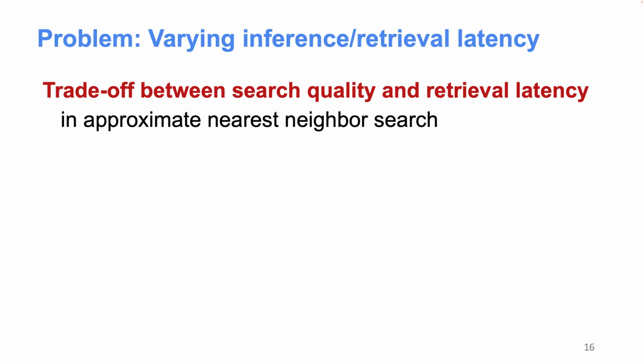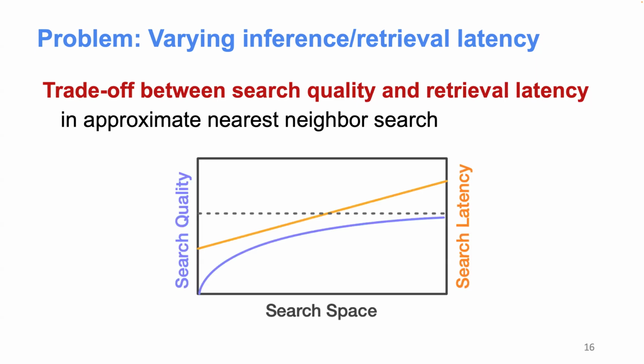Another interesting observation is that retrieval latency is also not a constant, because there's always this fundamental trade-off between retrieval quality and retrieval latency in approximate nearest neighbor search, or so-called vector search. So in this plot, you can see the x-axis means the search space in the database.